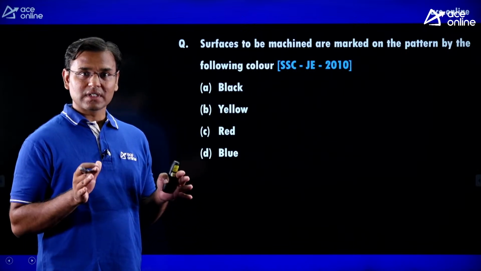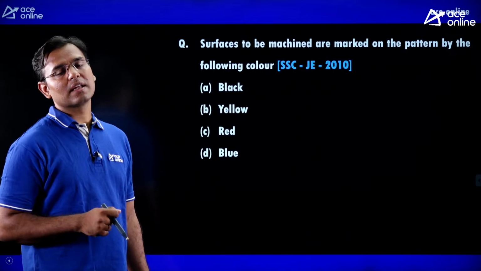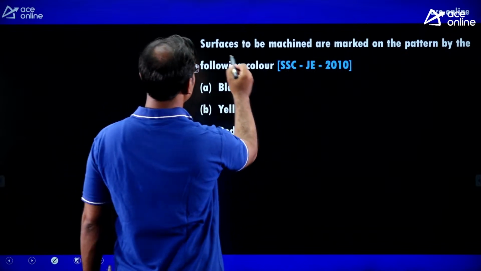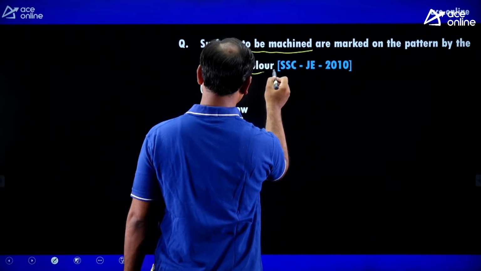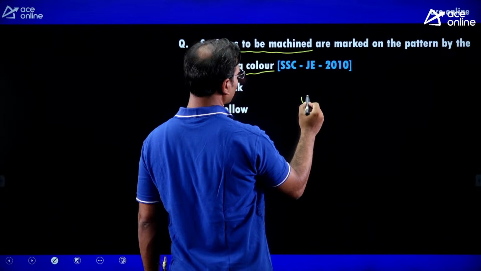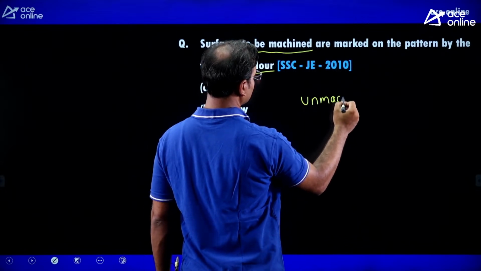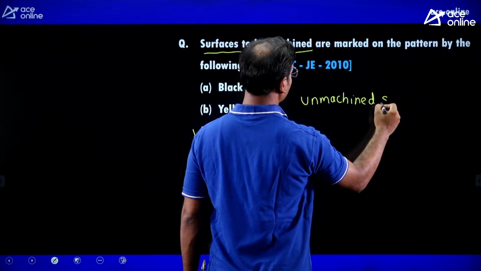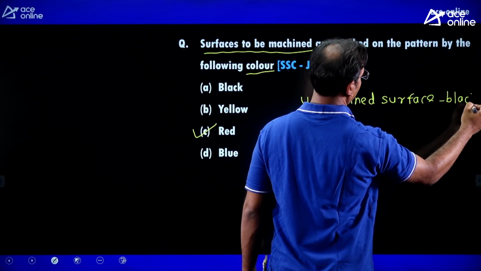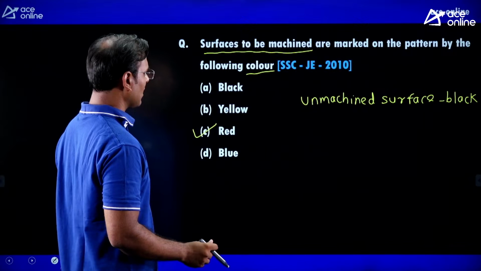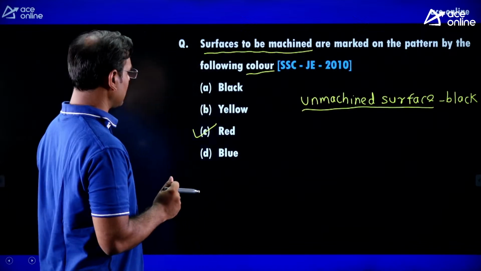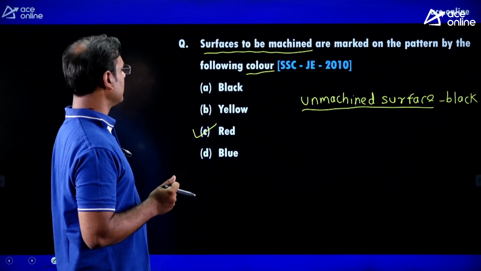Okay. Then guys, firstly we make the pattern, and on the pattern we give some color. If the surface is to be machined, then we give red color on the pattern. And to denote the unmachined surface, we can give black color. We can give the black color on the unmachined surface. They can ask about the unmachined surface also, but on the machined surface we give the red color.